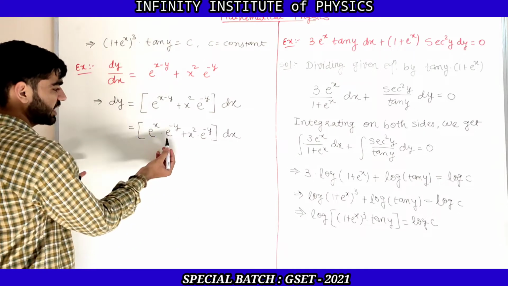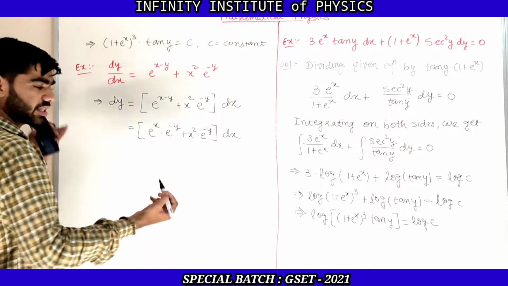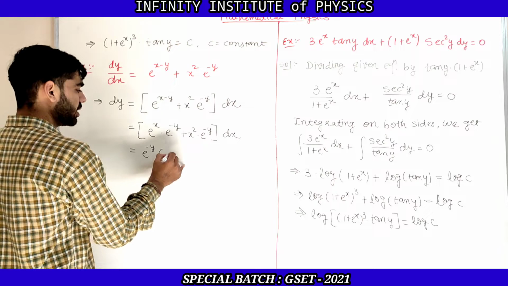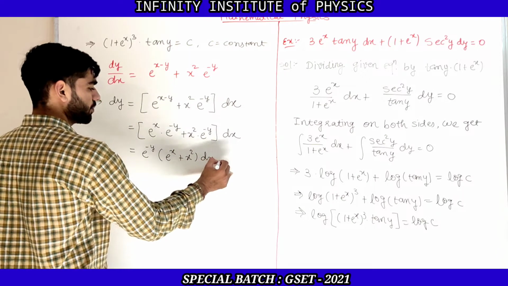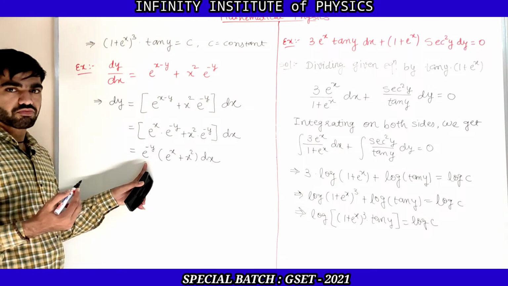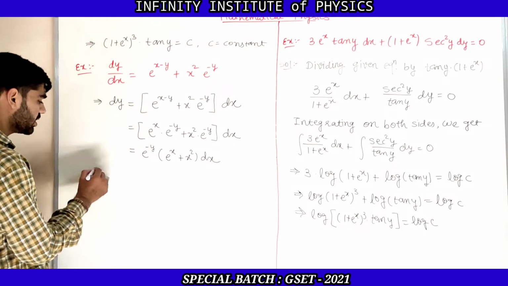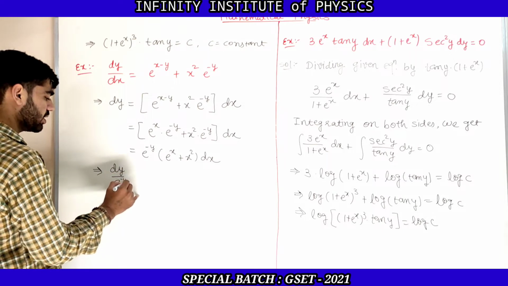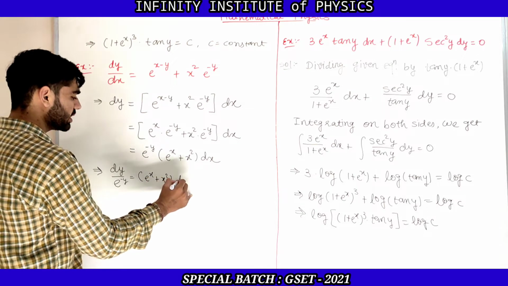Now you can see that e raised to minus y appears in both terms. So let us take that e raised to minus y common. So it is e raised to minus y into (e raised to x plus x square) dx. Now let us take that e raised to minus y on the left hand side, then it will be dy upon e raised to minus y, which is equal to (e raised to x plus x square) dx.